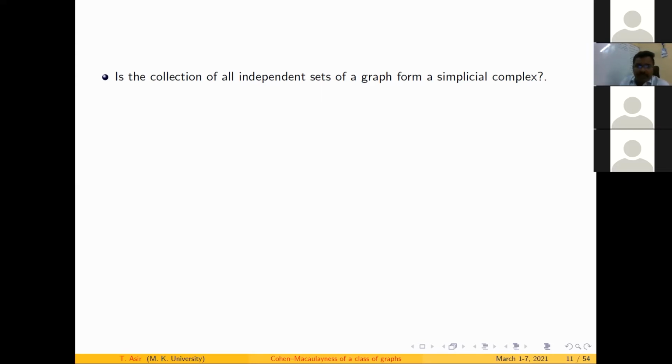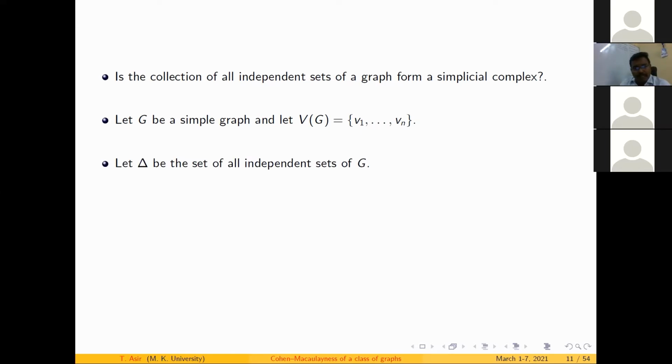Yes, in terms of independent sets of a graph, this collection of all independent sets should form a simplicial complex. For example, take a simple graph G and label its vertices V1 to Vn. I collect the set of all independent sets as delta. I need to check the 2 conditions. The singleton sets are always part of this delta, therefore the first condition is always true.